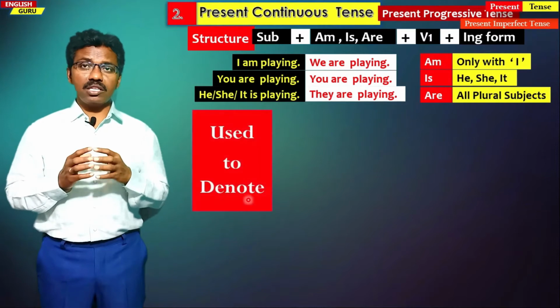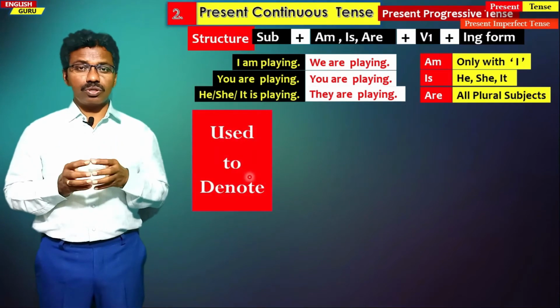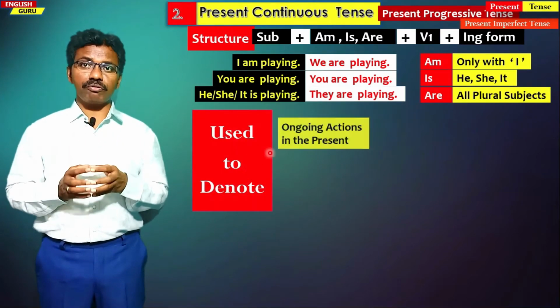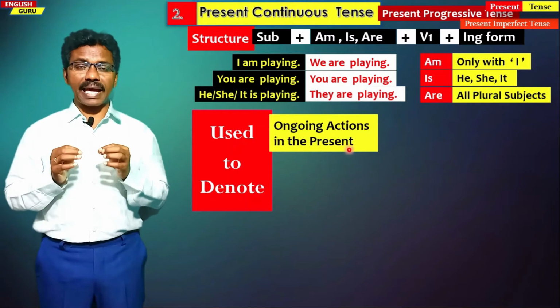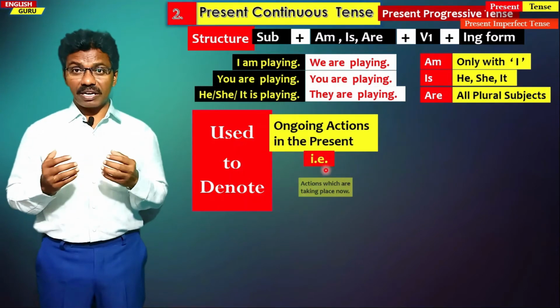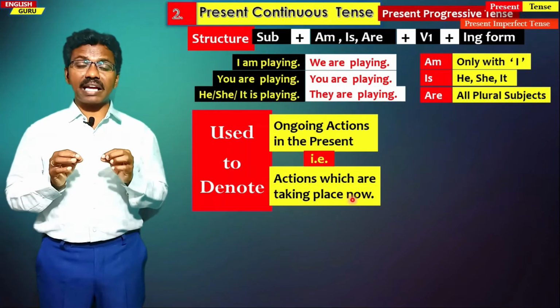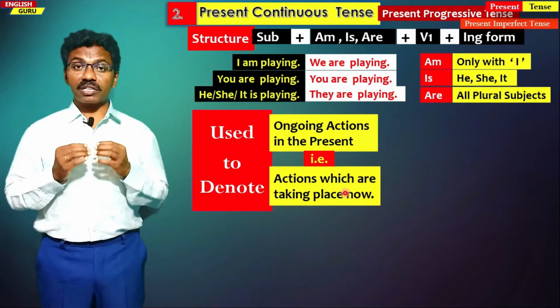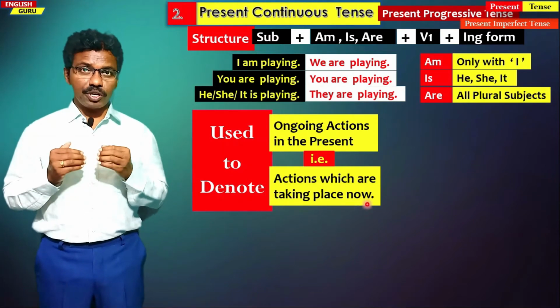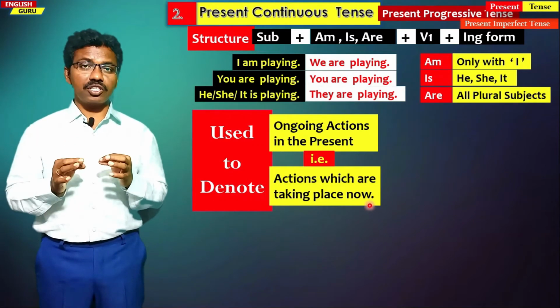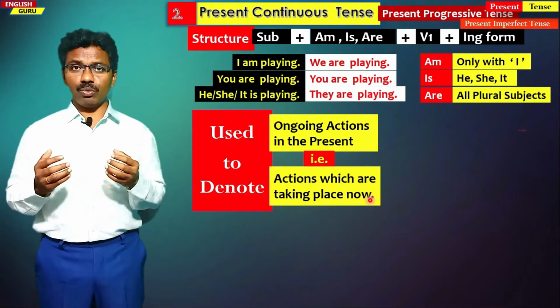And now, when is this particular tense used? This particular tense is used for all ongoing actions in the present, for example, the actions which are taking place at the time of speaking. So for such kinds of activities we use present continuous tense, and there are certain keywords.